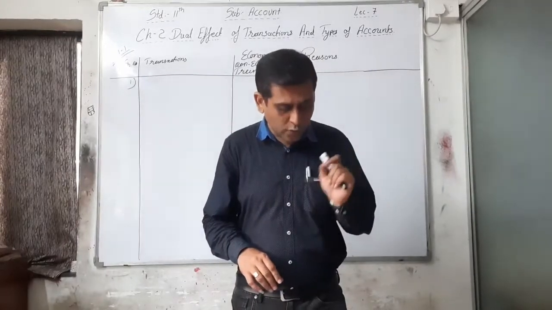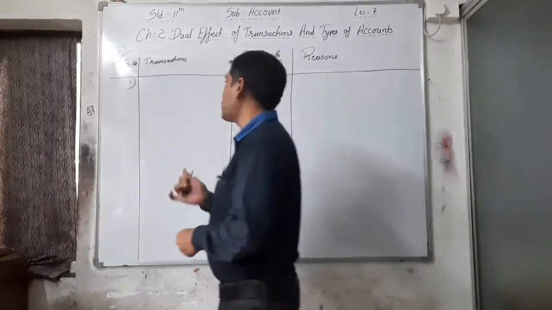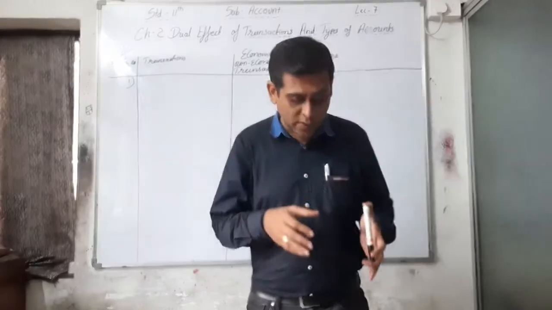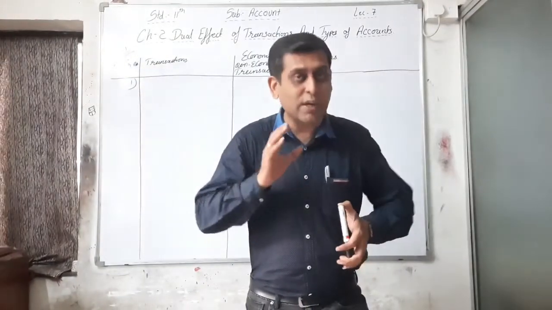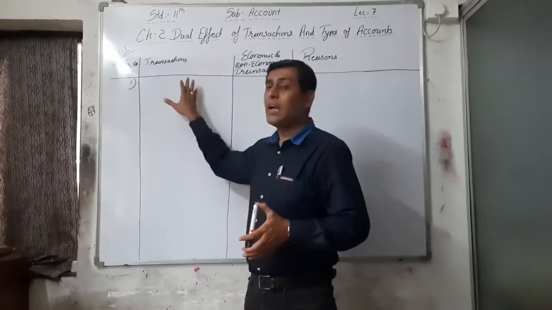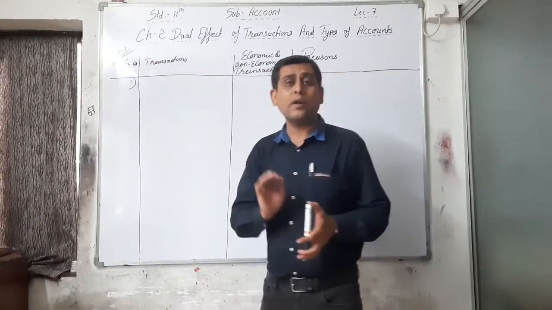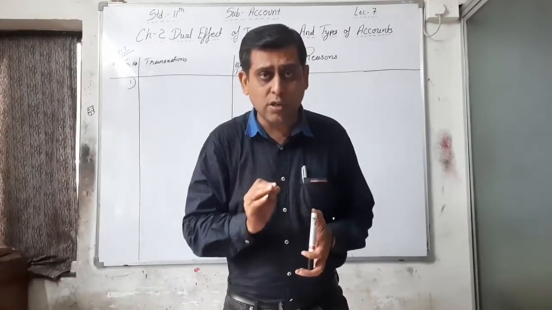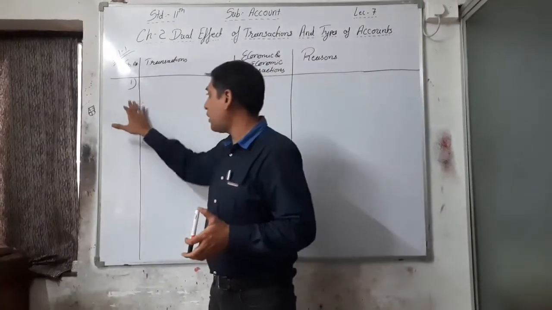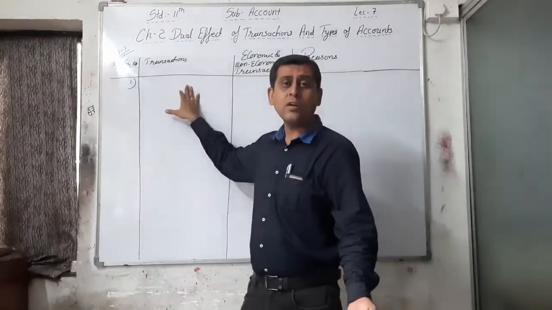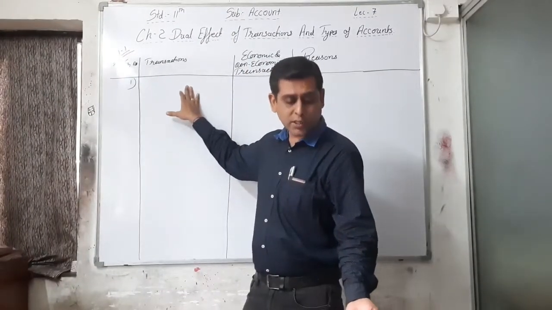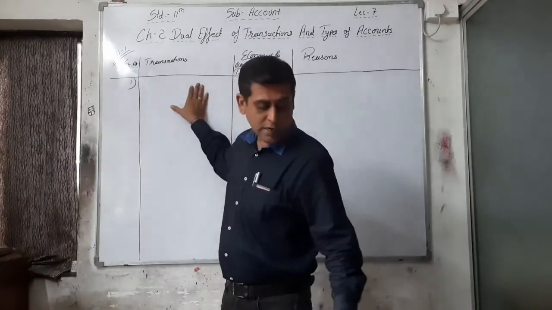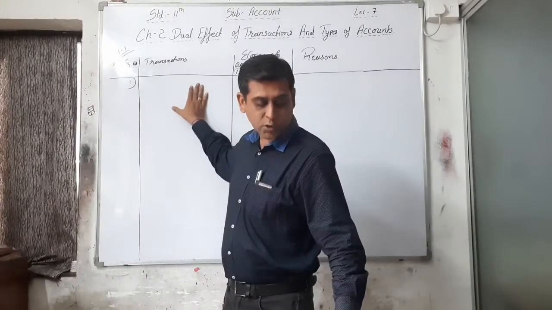Okay, so the first one I am writing down. I am not writing the question here, that is the transaction given here: assets purchased for 10,000. I am not writing it out here, but you have to write in your exercise book the first transaction in full, the first number, the transaction given in the textbook on page number 26. You have to write the question here: the first one is assets purchased for 10,000.